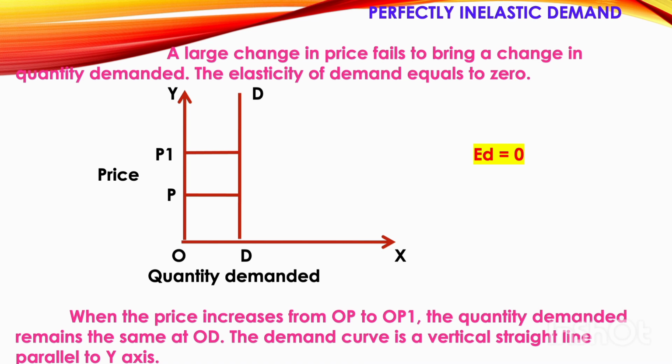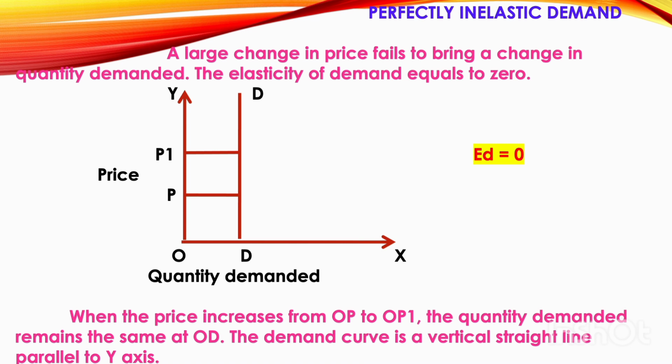So here, for example, this is usually the case with necessary commodities. We can take medicine as an example. In the case of medicine, if a person has to take 30 tablets per month, even if the price of the tablet increases, he will consume or demand the same 30 tablets because it is a necessary commodity for him. So even if the price increases, the demand remains the same.